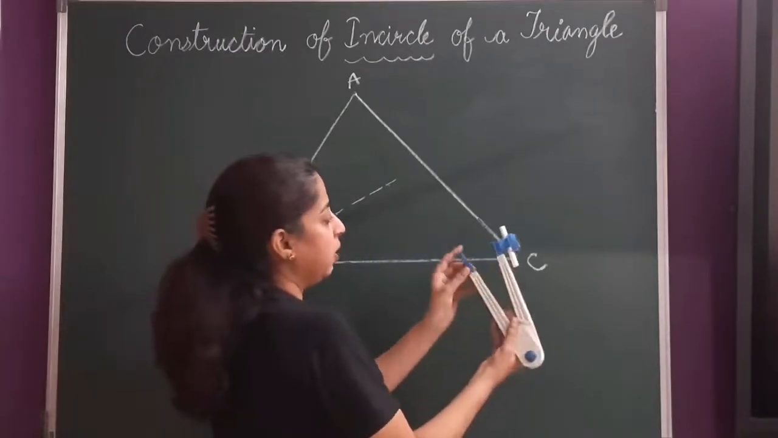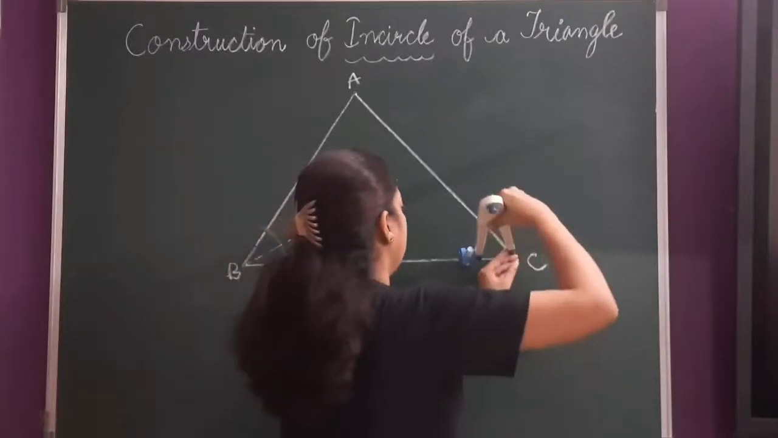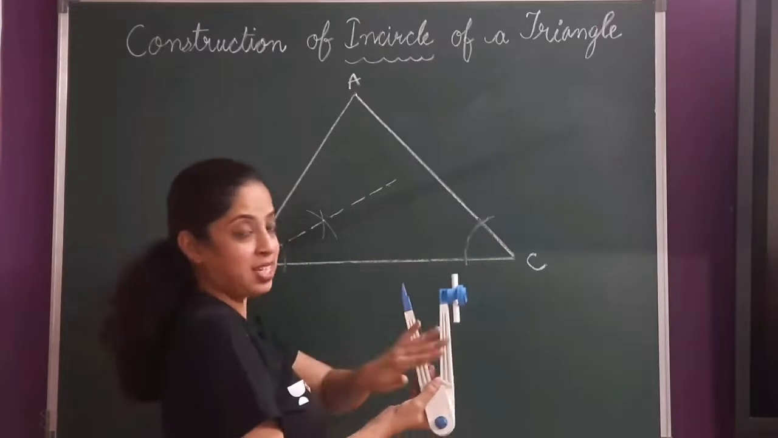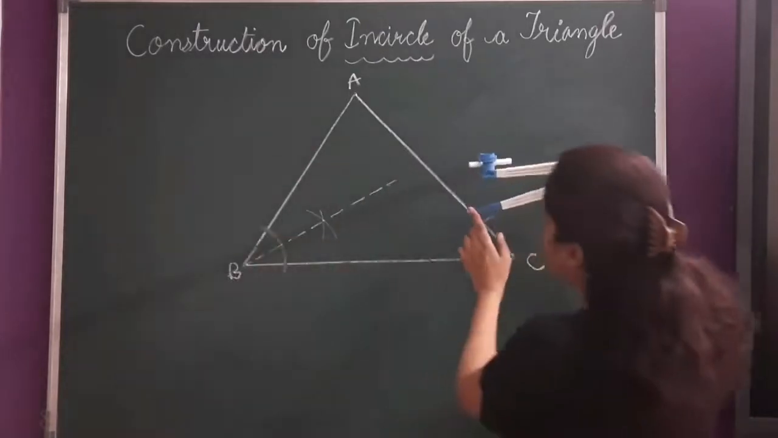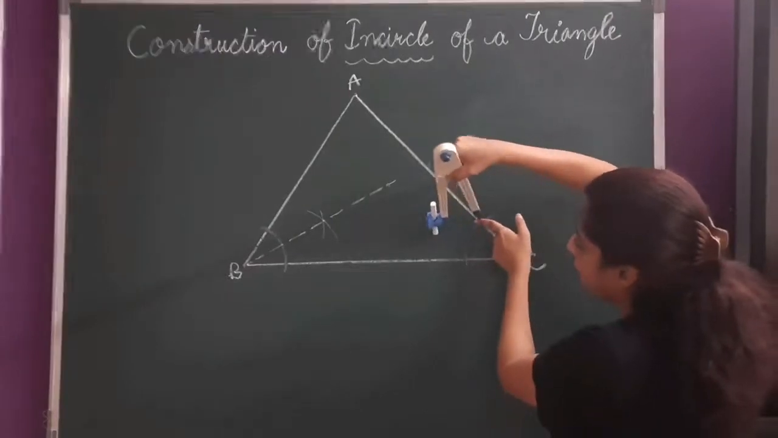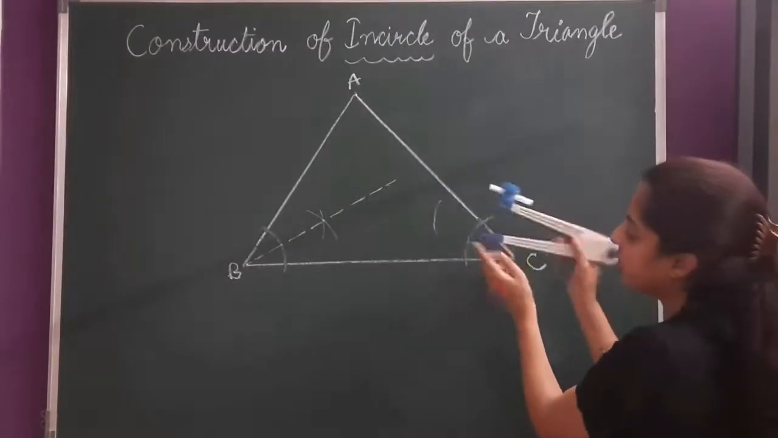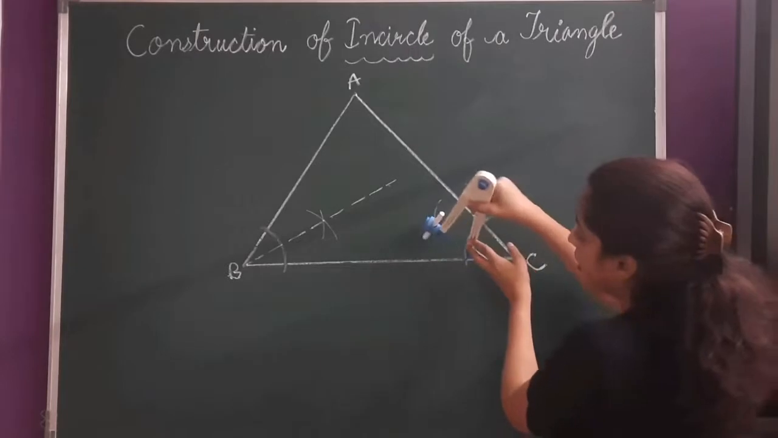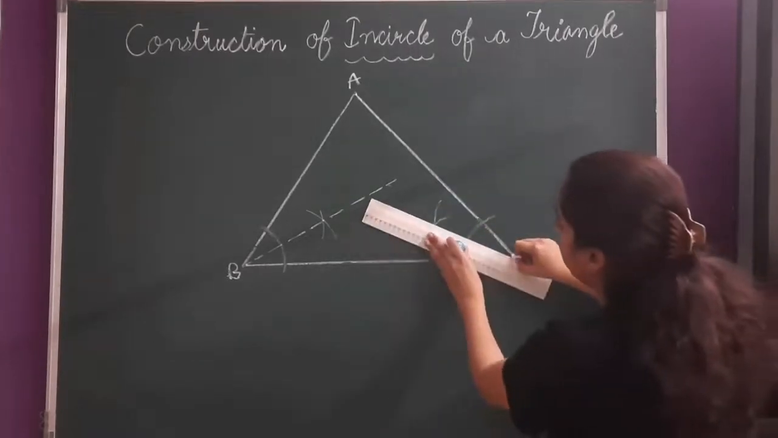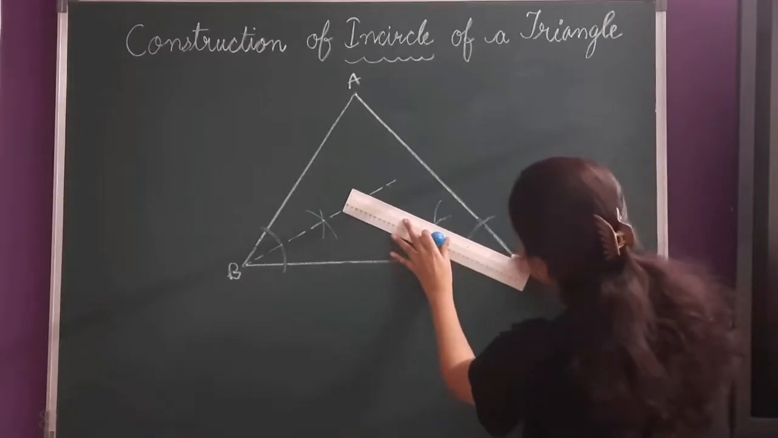Open it. Keep the pointer at C. Draw an arc. Now you can change the measurement या फिर ऐसे ही रहने दो तो भी चलेगा. Now keeping this pointer here, okay, draw an arc. Now keeping this here, cut the previous arc. Now you can join this vertex C and this point. This is the angle bisector.